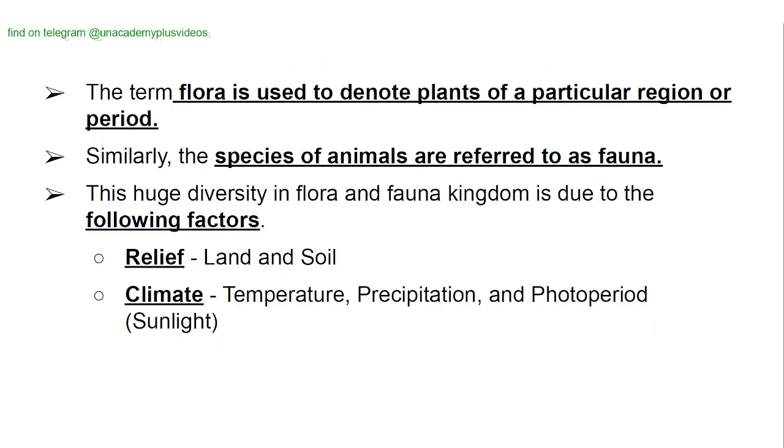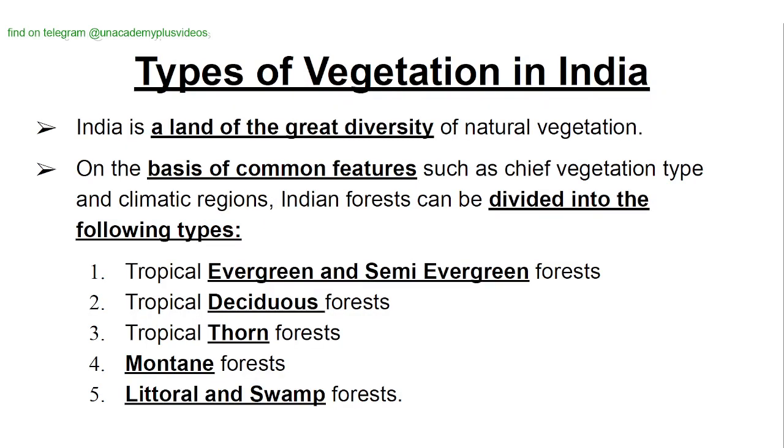The term flora is used to denote plants of a particular region or period. Similarly, the species of animals are referred to as fauna. This huge diversity in the flora and fauna kingdom is due to the following factors. One, relief, that is, the relief of land and soil. Second, climate: temperature, precipitation, and photoperiod, that is, the exposure to sunlight of that area.